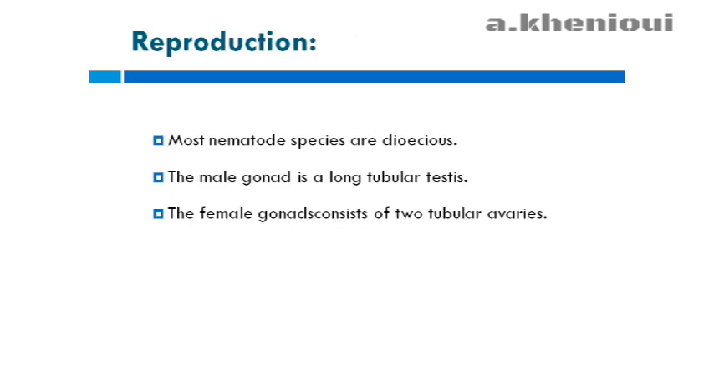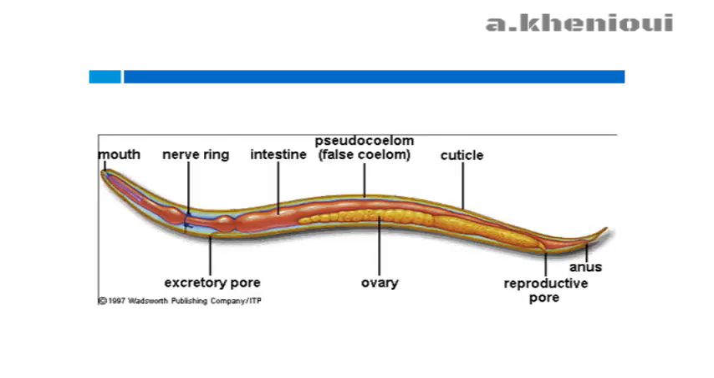The reproduction in nematodes is sexual. Most nematodes are dioecious. The male gonad is a long tubular testis, and the female gonad consists of two tubular ovaries. Here we have a diagram representing the anatomy of a female nematode.